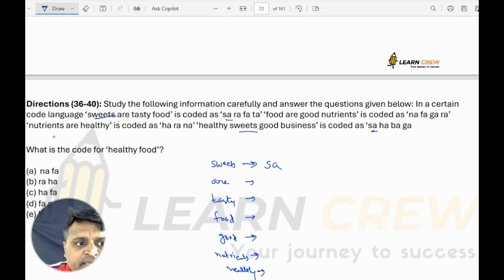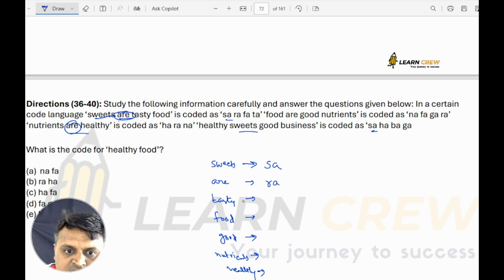Like that, R is there in the first one and this one. In these two, what is common? R is common. Harana, Rafata. So Ra. ARE is called as Ra.